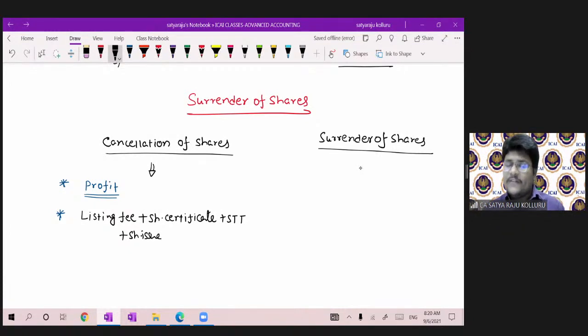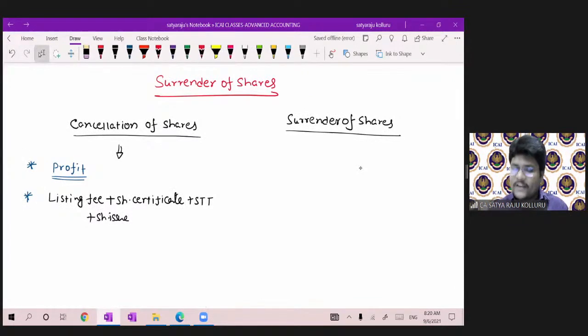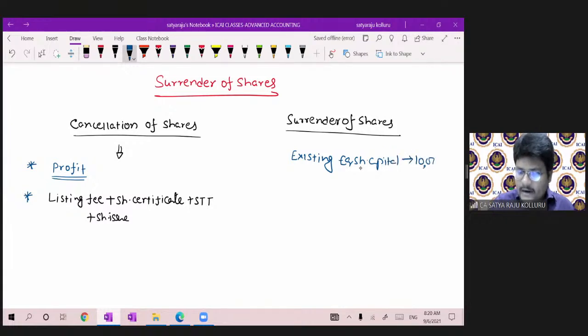In case of surrender of shares, what will happen? I will explain. For example, existing equity share capital was, let us assume, 10 lakhs. In bracket, number of shares 1 lakh at the rate of 10 rupees each. This is the existing position.